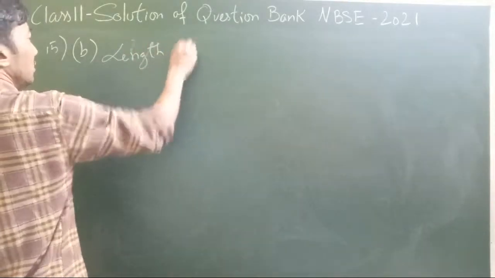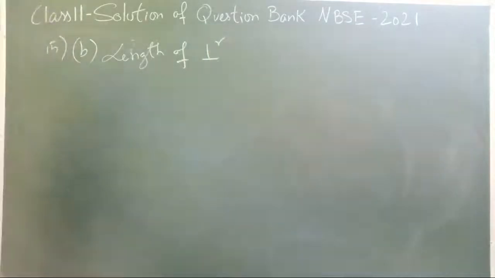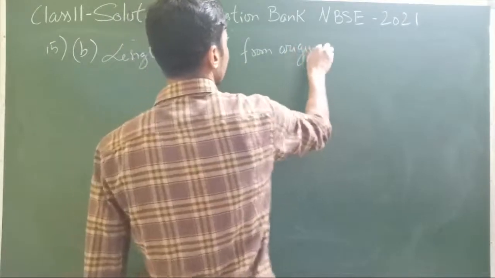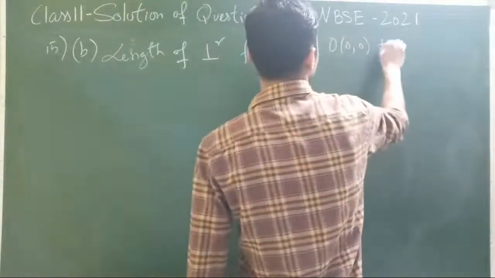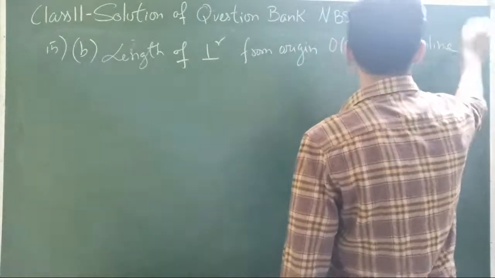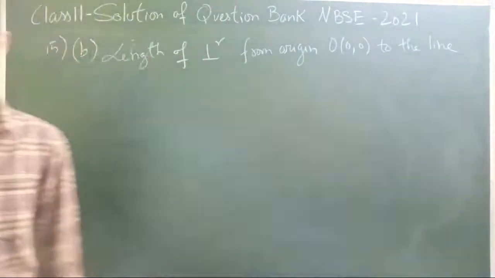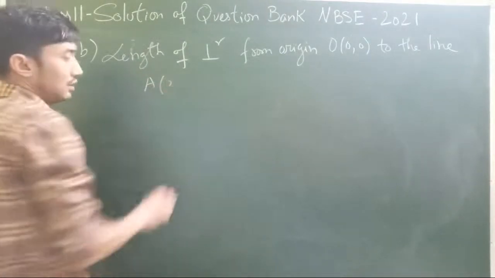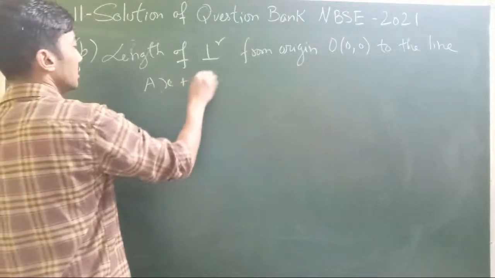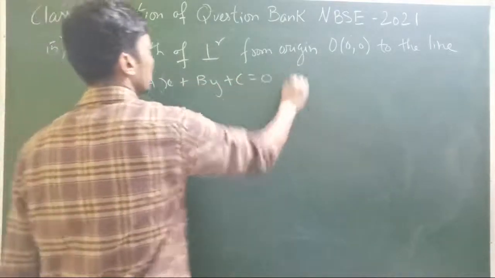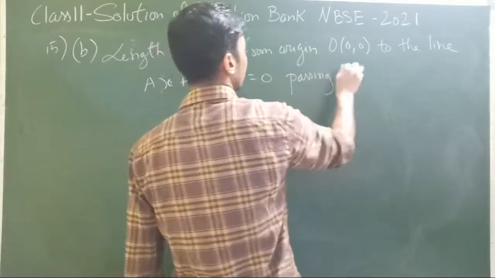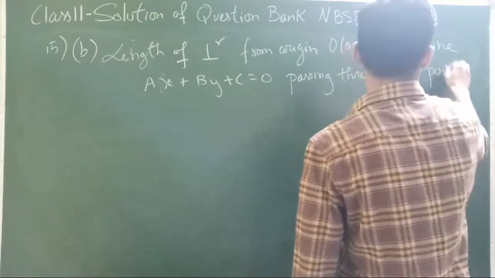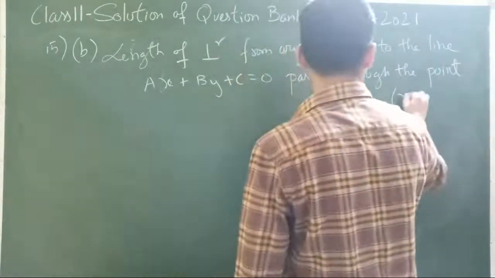Length of perpendicular from origin O, (0, 0), to the line ax plus by plus c equal to 0, passing through the point, I'll just write here, x1, y1.